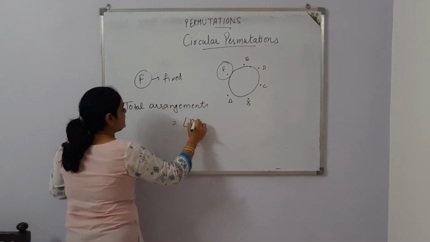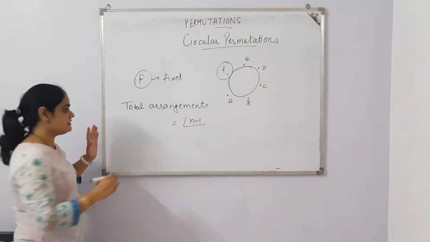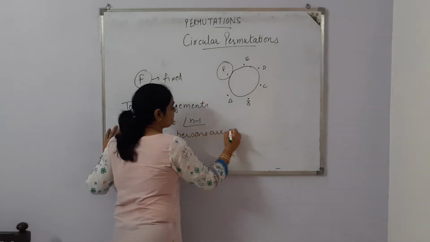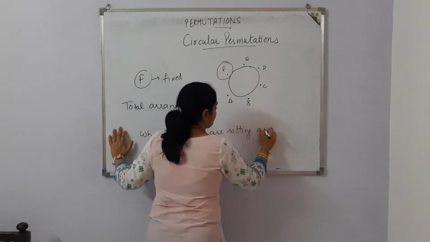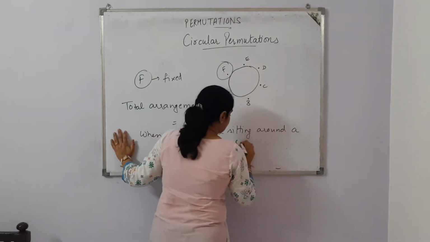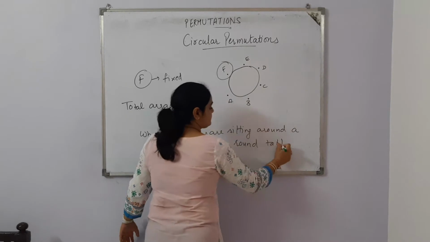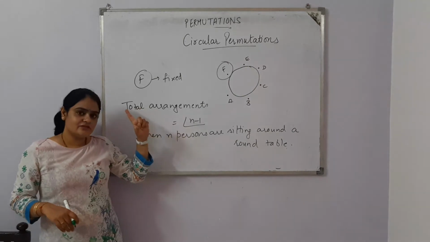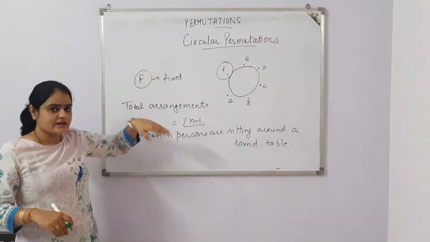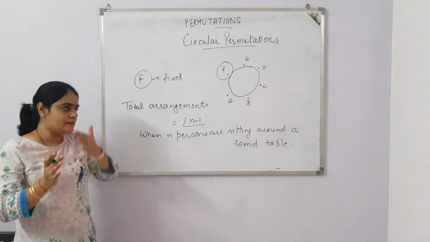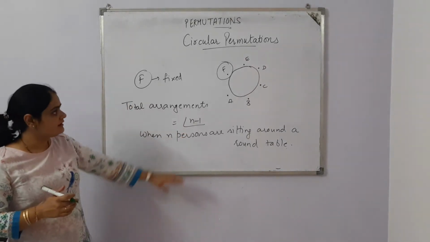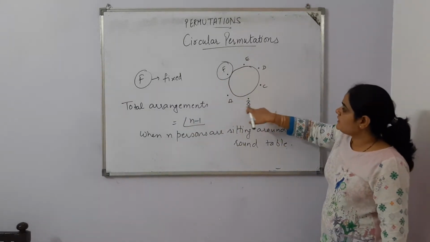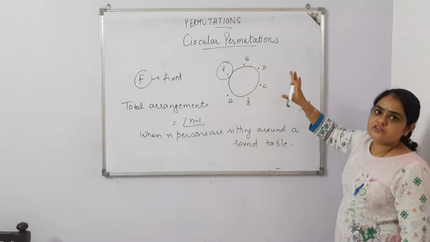factorial n minus 1, when n persons are sitting around a round table. We fix one person, after that n minus 1 persons are there whose positions can be shuffled. So there are total n minus 1 factorial. And in this example, if F's position is fixed, then total 5 persons A, B, C, D, E are there whose positions can be shuffled.